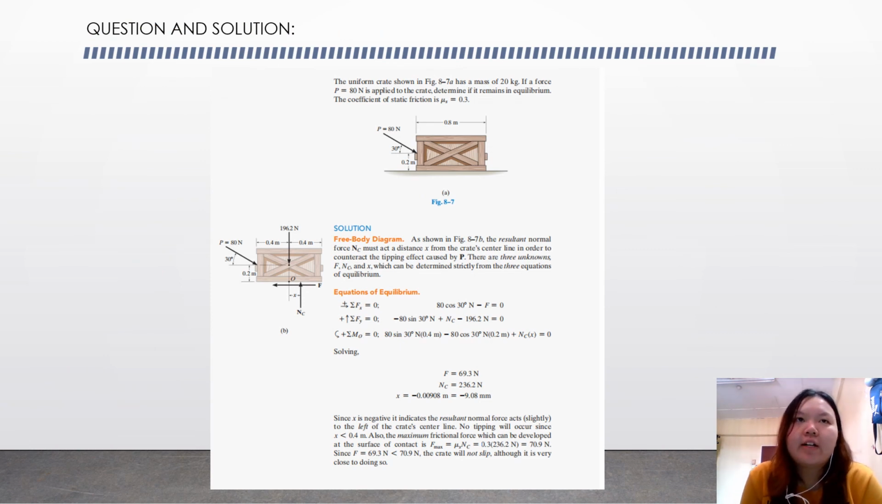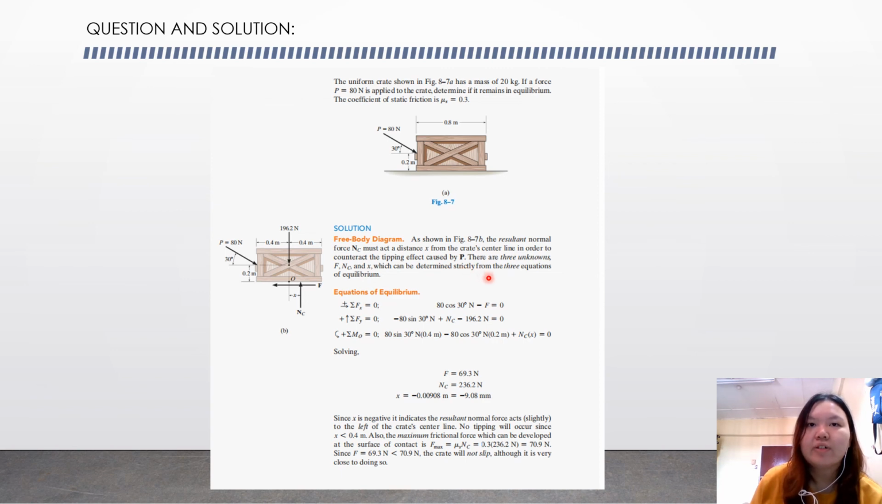So now let's have a question with a solution. The uniform crate shown in the figure has a mass of 20 kg. If a force P equal to 80 Newton is applied to the crate, determine if it remains in equilibrium. The coefficient of static friction is mu equals 0.3. From the figure here, we have to construct a free body diagram. As shown in the figure, the resultant normal force NC must act a distance x from the crate's center line in order to counteract the tipping effect caused by P.